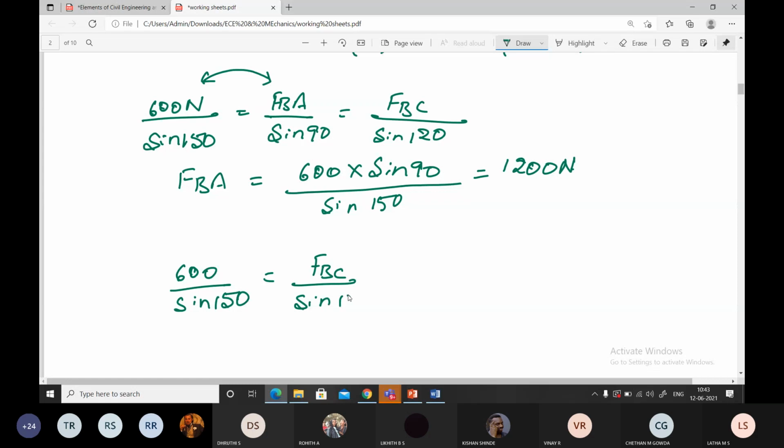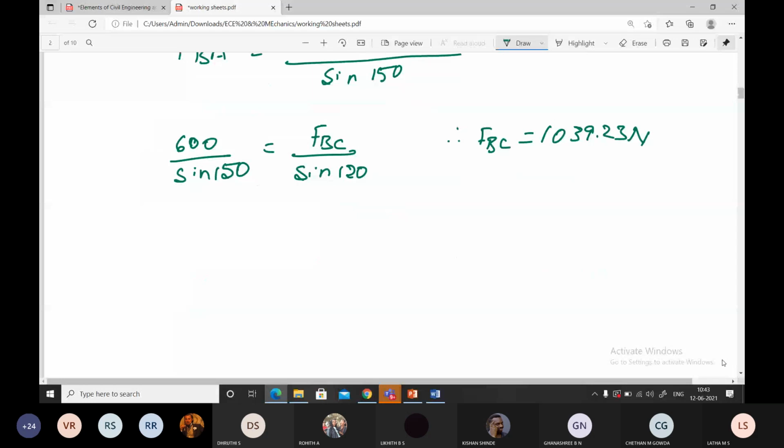Give me a complete answer. 1039.23 Newton. Very good. So two different values I got, that is FBC and FCA.